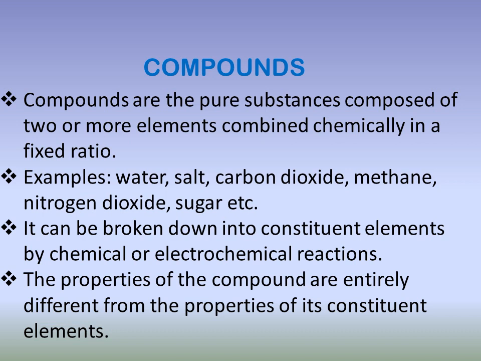Hence, compounds are pure substances composed of two or more elements, and the elements present in a compound combine chemically in a fixed ratio. Hence, we can define compounds as pure substances composed of two or more elements combined chemically in a fixed ratio.